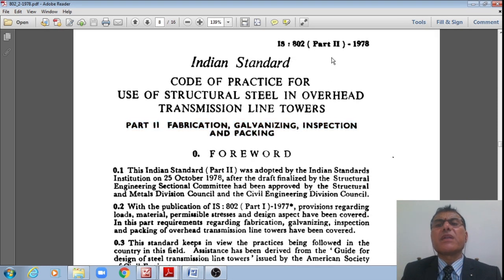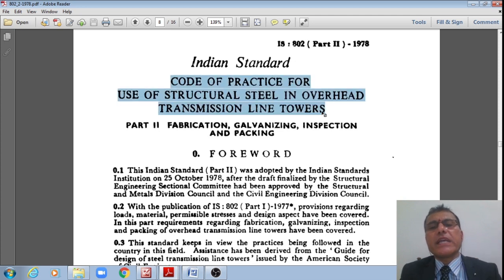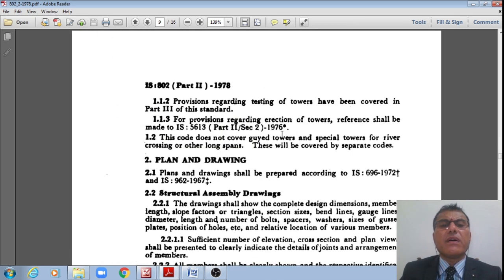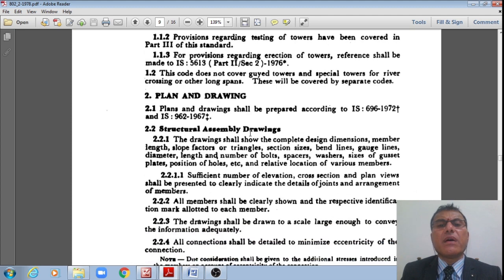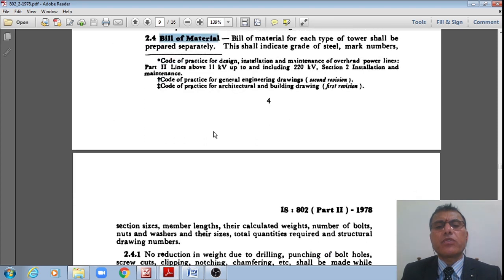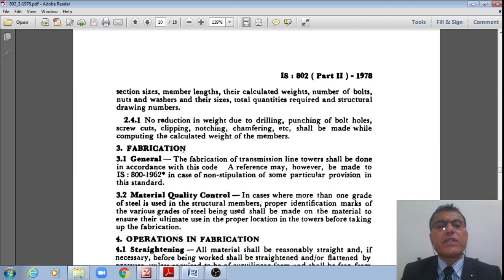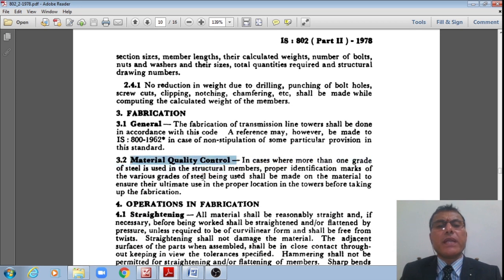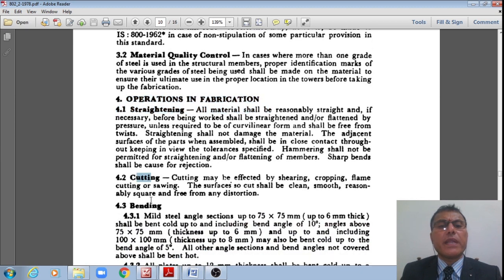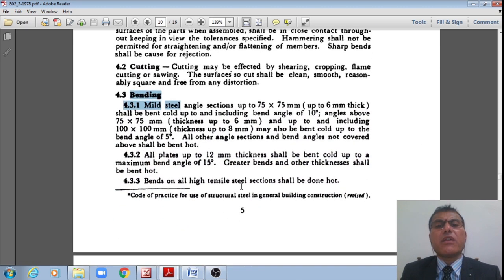The third part is IS 802 part 2, which is the code of practice for use of structural steel in overhead transmission line towers. Part 2 means fabrication, galvanizing, inspection, and packing. How the shop drawing should be prepared, how the bill of material should be done and how the fabrication is done, these specifications are given, along with material quality control, and operations in fabrication: how the straightening should be done and how cutting and bending should be done. They are specified here.